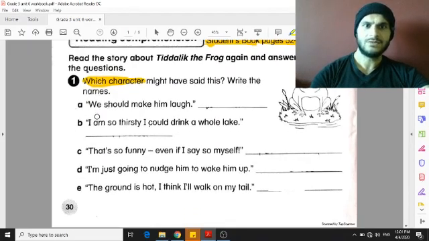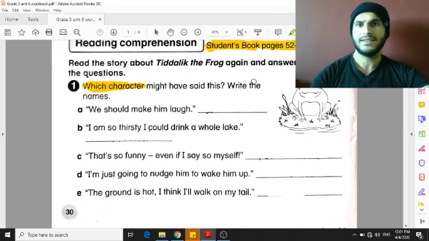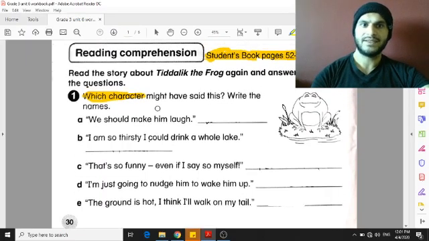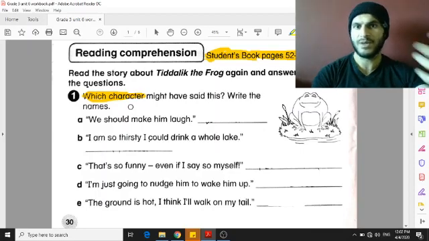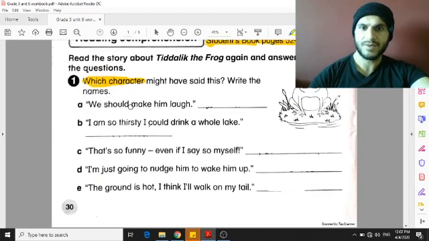The first sentence, we should make him laugh. Who said that? One character said that. Go back to the text on page 52 and see the character. And we remember the character is the people or the things that speak in the story, the animals that speak in the story.